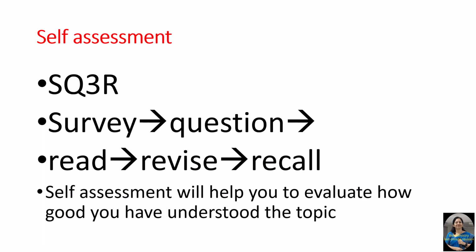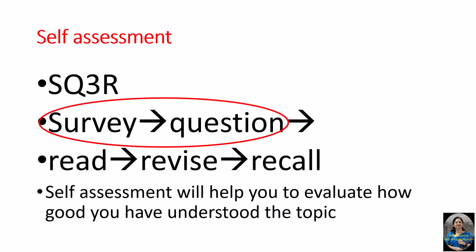Now that you have understood all about the urea cycle, I am giving you one technique for long-term retention of your memory, which is known as the SQ3R technique. S stands for survey, Q stands for question, followed by 3R, which means read, revise, and recall. Survey and question means you are rapidly reading your textbook of biochemistry. You have to give a very rapid reading instead of a thorough reading. This is followed by question. You have to ask: why is this topic important from an exam point of view and from a patient point of view?